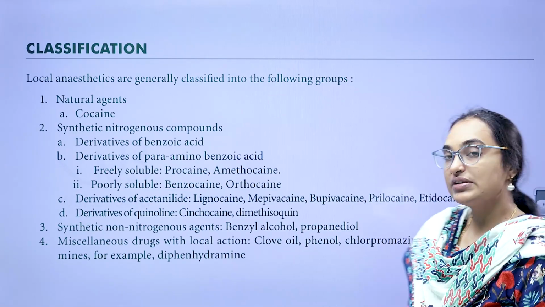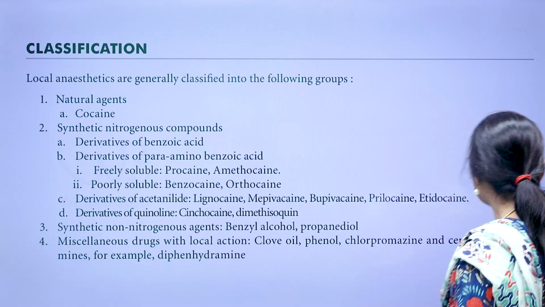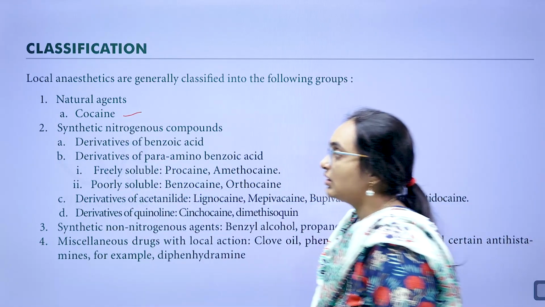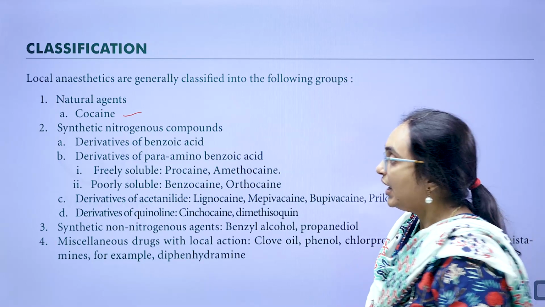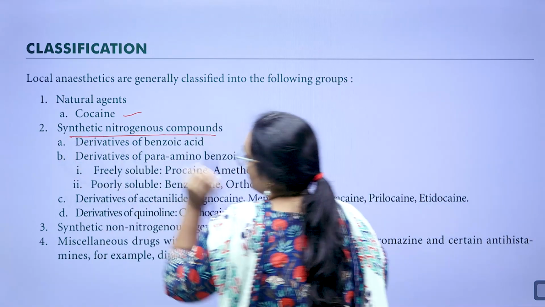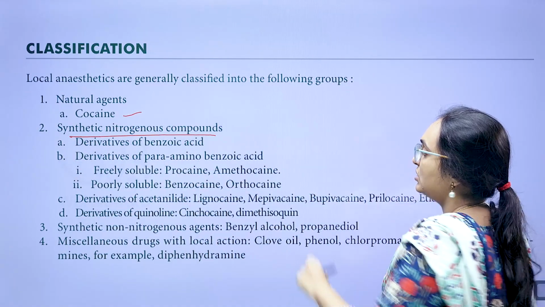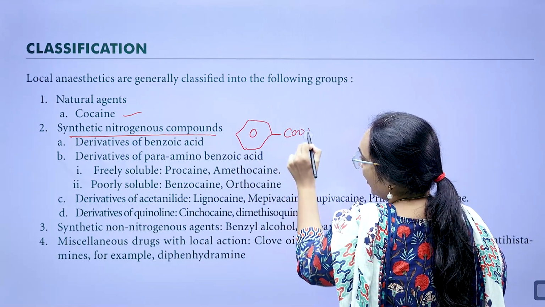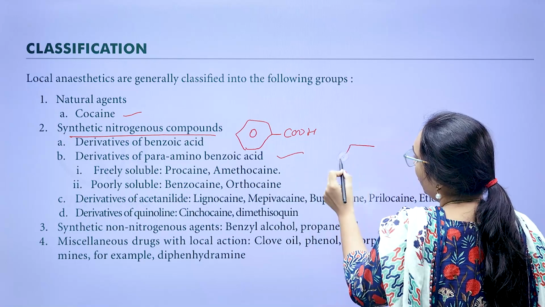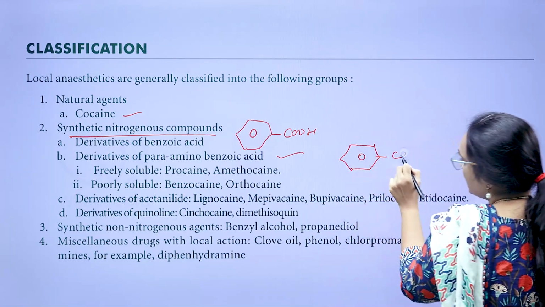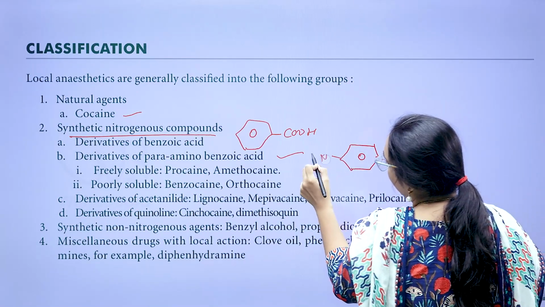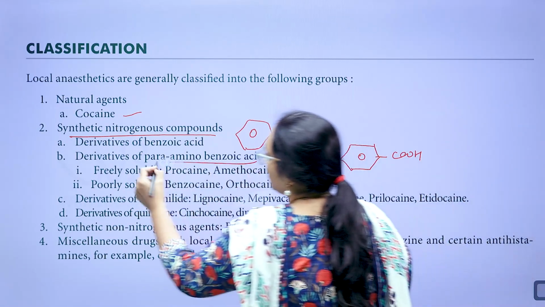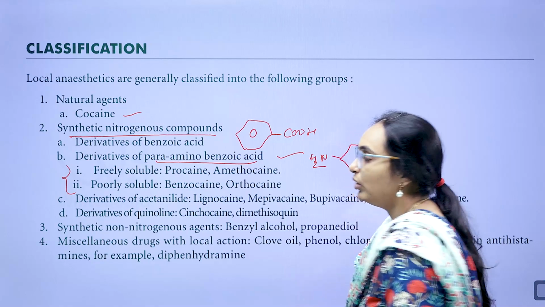Now let us see the classification of local anesthetics. Different classes are there. Natural agents like cocaine, which acts as a local anesthetic, and synthetic nitrogenous compounds. The first one is derivatives of benzoic acid and derivatives of para-aminobenzoic acid. These PABA derivatives are divided into freely soluble and poorly soluble.